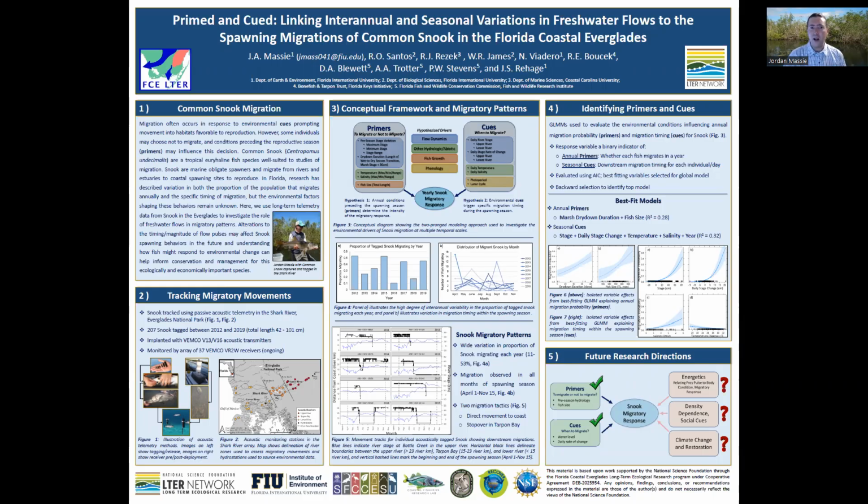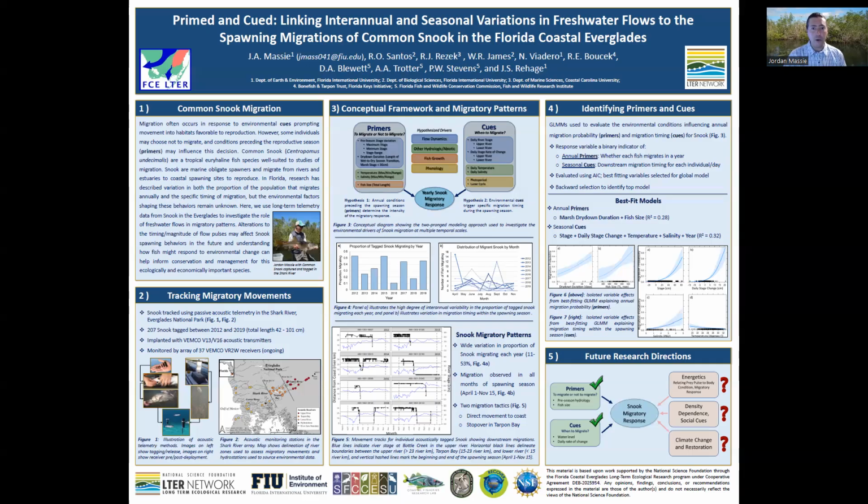Understanding where, when, and why animals move can be of great ecological importance. And advances in technology like acoustic telemetry have propelled our ability to track these movements. However, questions surrounding how environmental conditions, such as variation in freshwater flows, affect the year-to-year variability in movement patterns have been hindered in part by a lack of long-term data allowing for robust interannual comparisons.